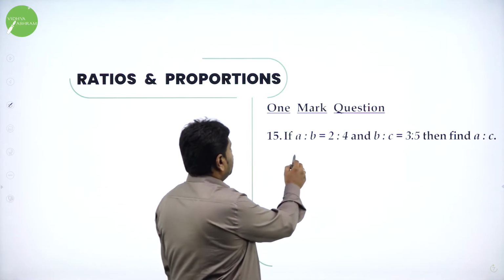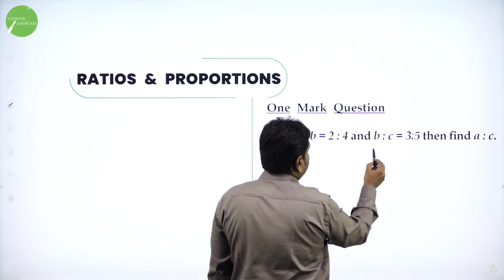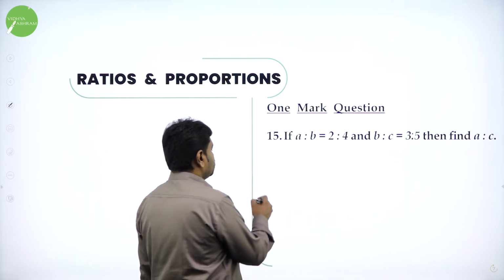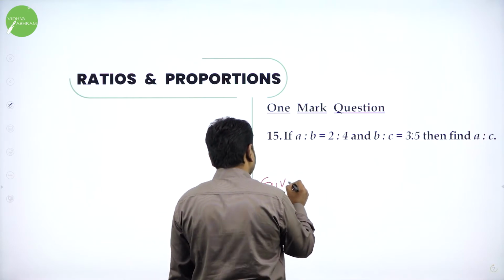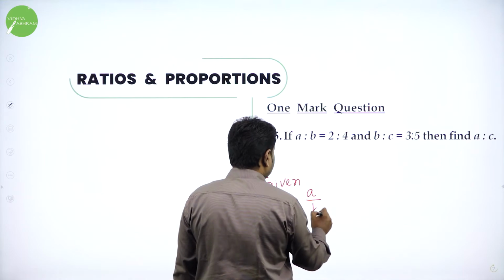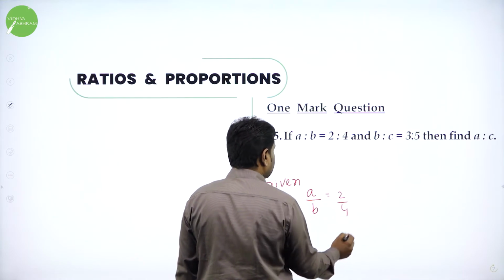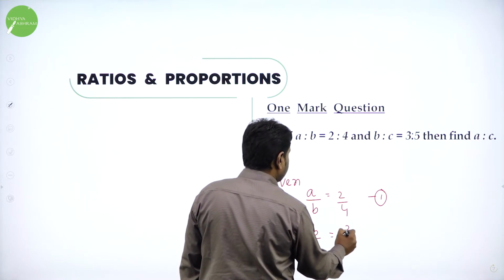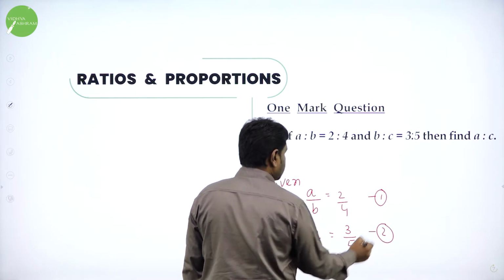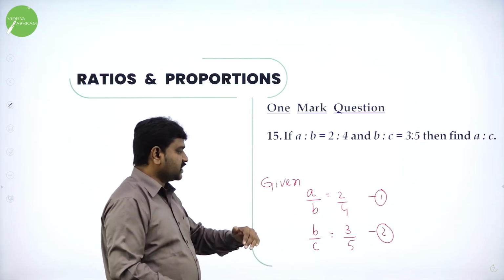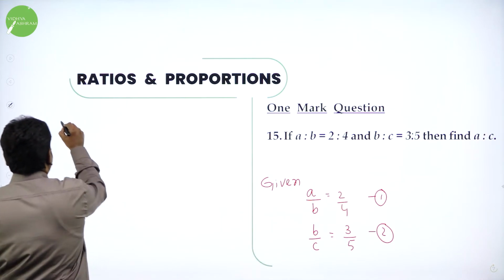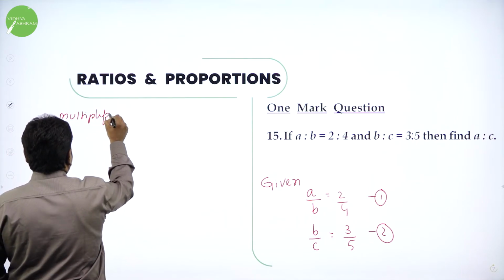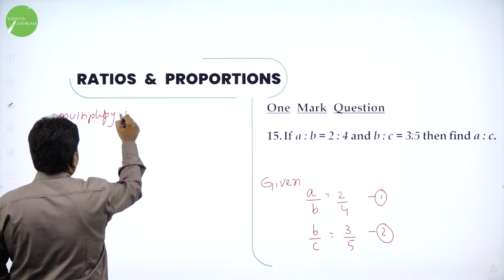Further, if A is to B is equal to 2:4 and B is to C is equal to 3:5, then find A is to C. Whatever is given, we'll write it first. So given A is to B, I can write A is to B as A by B, they give 2/4, call it as 1. And B is to C means B by C is 3/5, call it as 2. They wanted to find A is to C. See, dear students, if you want A by C, multiply these two. So I'll multiply equations 1 and 2.